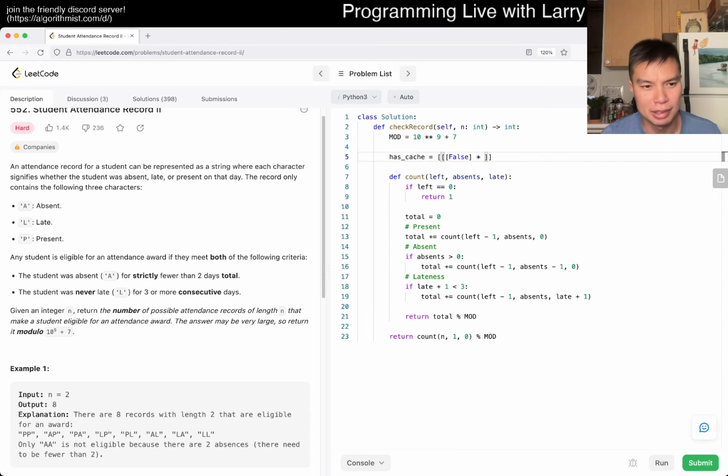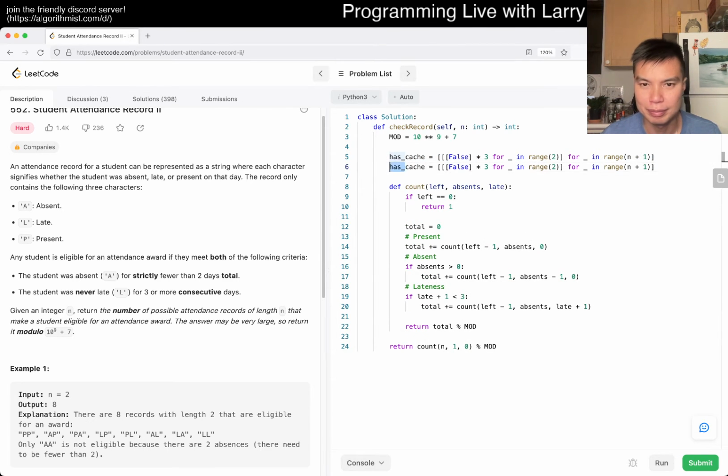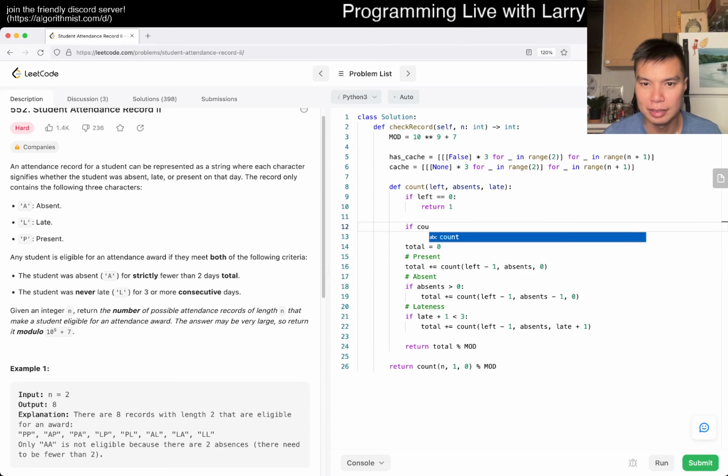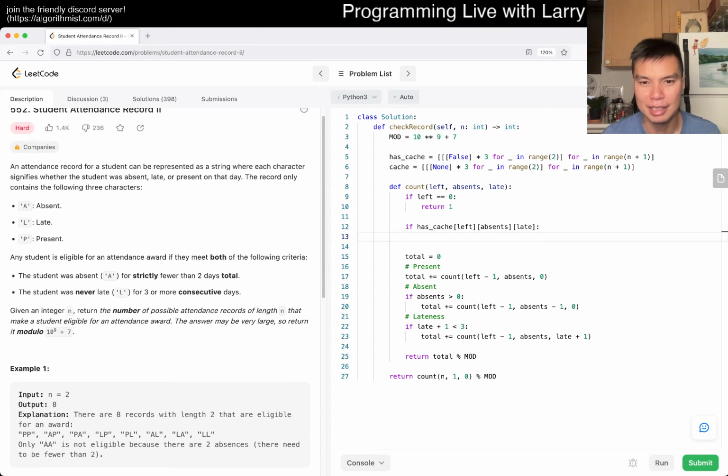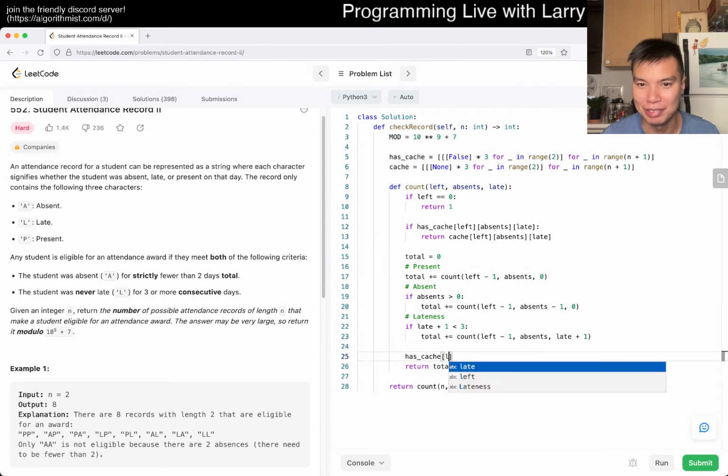So left could be at most 3, for 2, for n plus 1, right? And then we do the same thing for cache, and then maybe just write none. Okay, and now if it has cache of left, absences, late, then just return the cache, right? As simple as that, as I always do. And then of course in the end, don't forget to set the answers up.